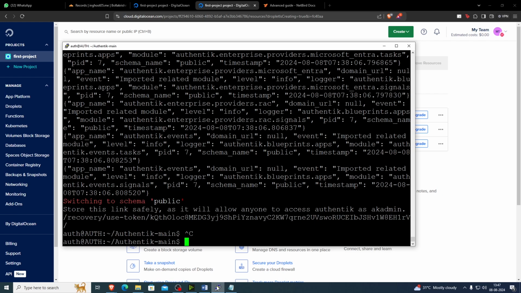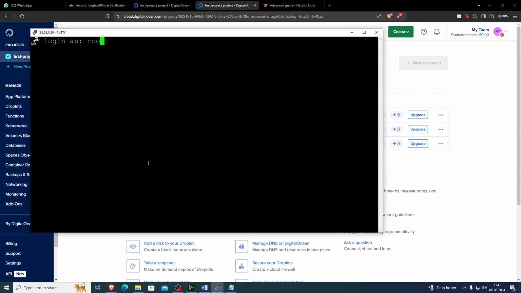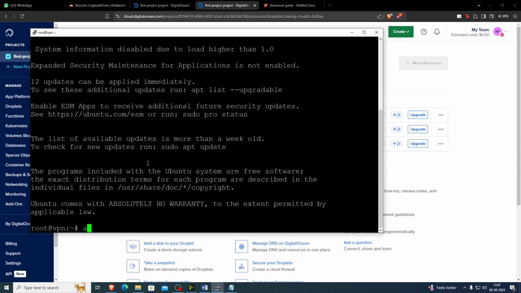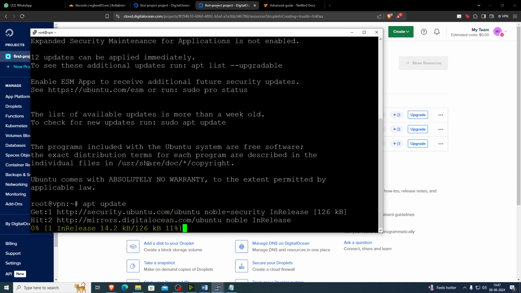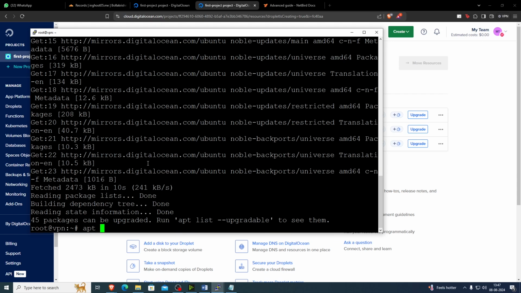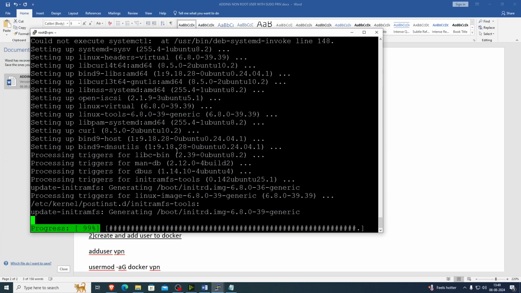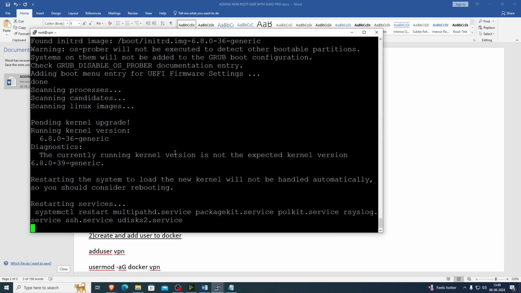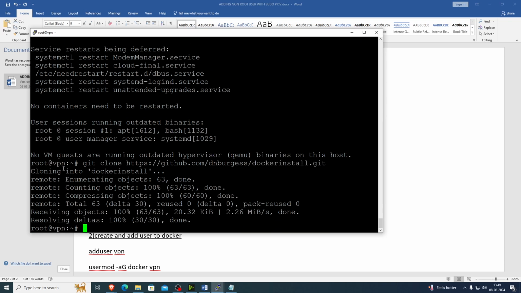Now let's connect to VPN Netbird. Now install Docker.